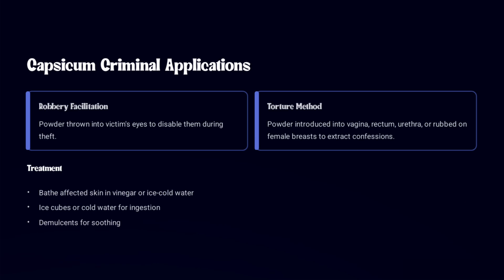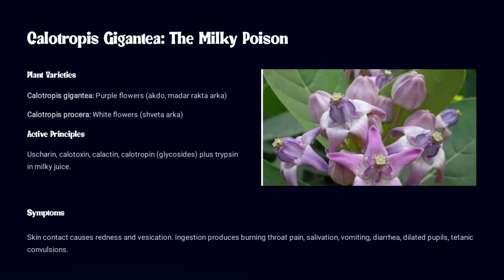And the treatment is nothing much, we just keep ice cubes or cold water for ingestion, or we use demulcents for soothing this irritation, and we bathe the affected skin in vinegar or ice cold water. And let's see calotropis. We know that it consists of a milky poison, which is a toxin. And it consists of two varieties, that is Calotropis gigantea and Calotropis procera.